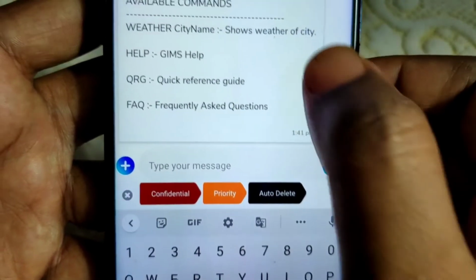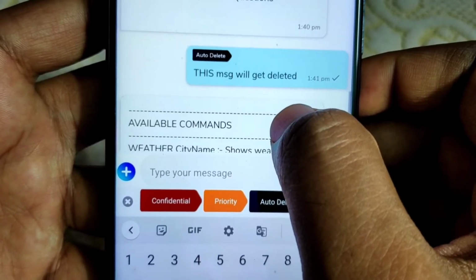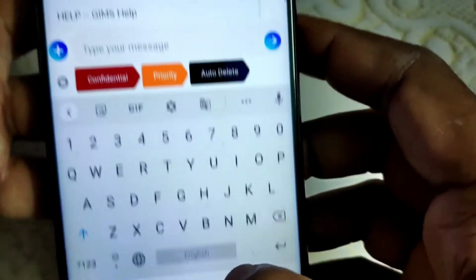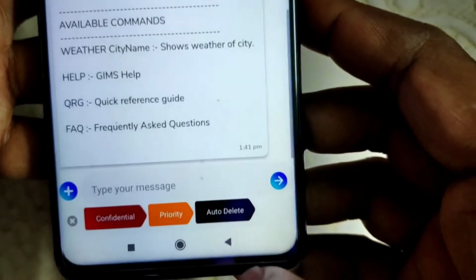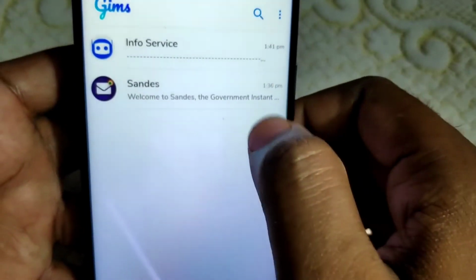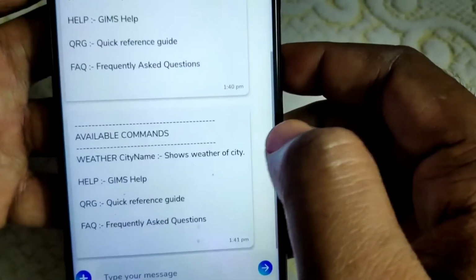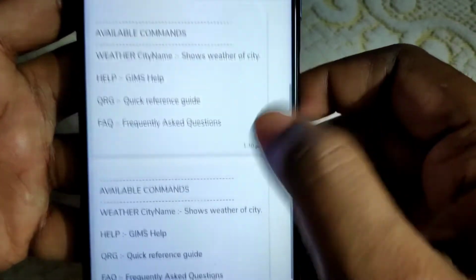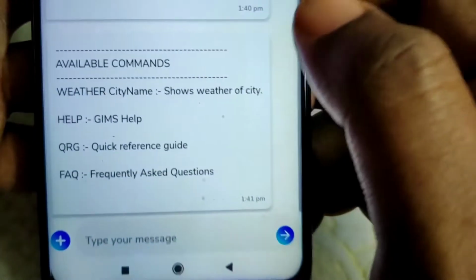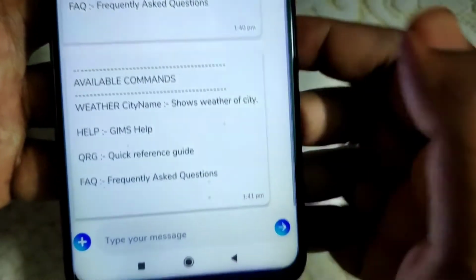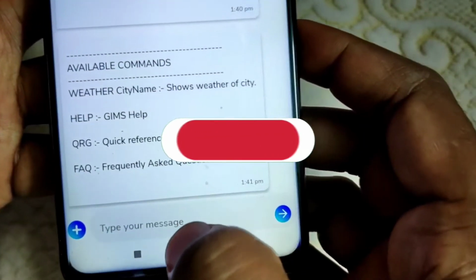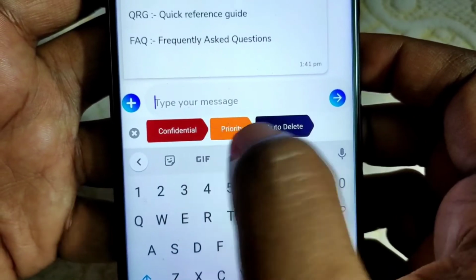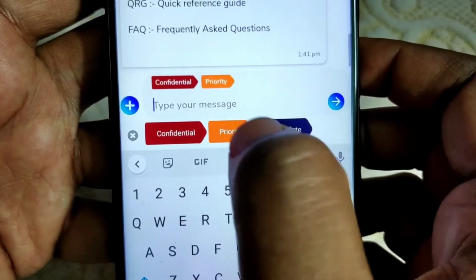See my friend, this message will get deleted, but it is still there. Now let me show you the demo. I just click on back, click on this page, then move back to the chat area where I was chatting. See, how are you I sent one time, and next, that message is not there. That message is really deleted. So the disappearing message is also here, no issue. You can also get the confidential tag, or the priority tag.